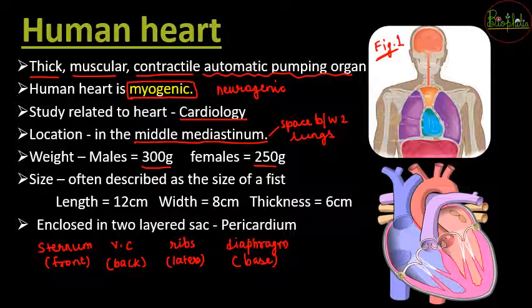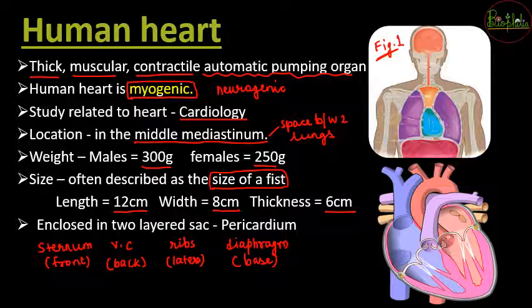Now if we understand the size of the human heart, it is going to be roughly about the size of a fist. So when you close your palm with your fingers in, whatever size you get is the approximate size of the heart. It is around 12 centimeters in length, 8 in width, and 6 centimeters in thickness. So that was about the location, weight, and the size of the heart.